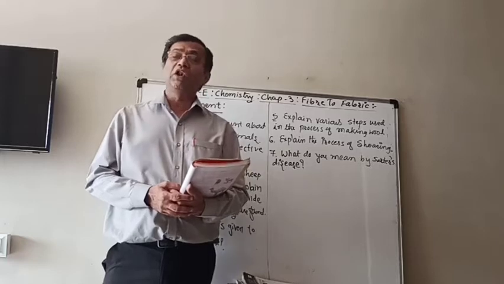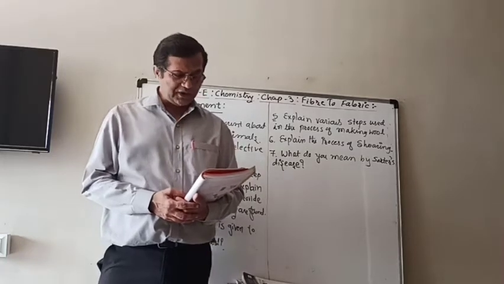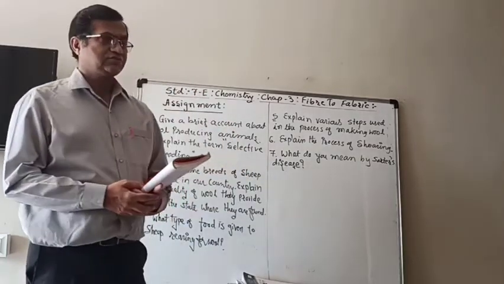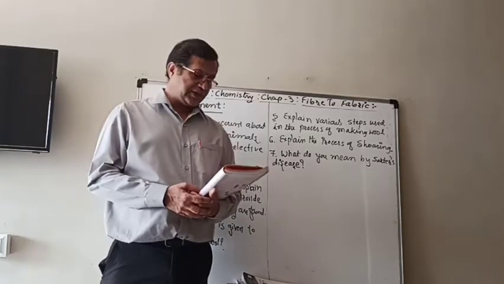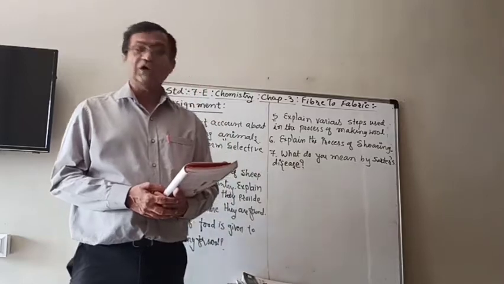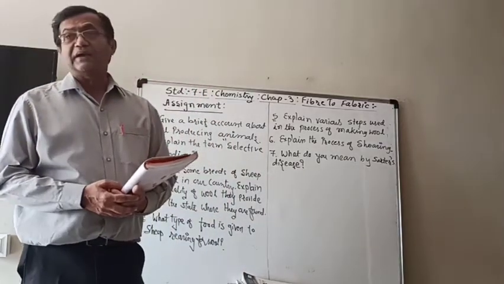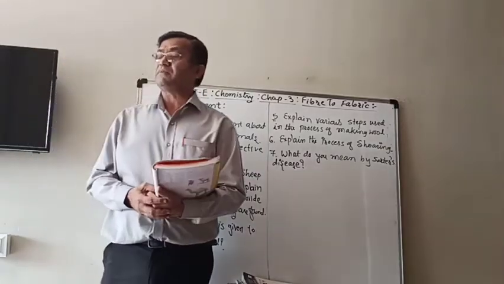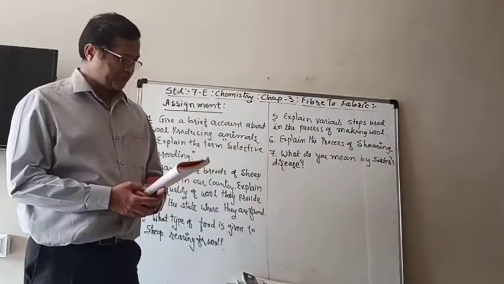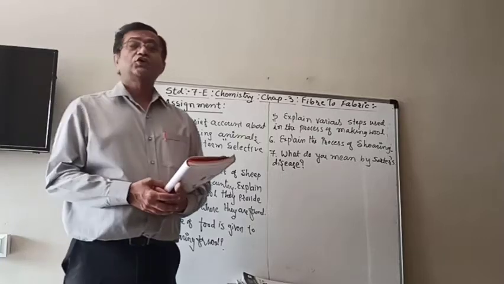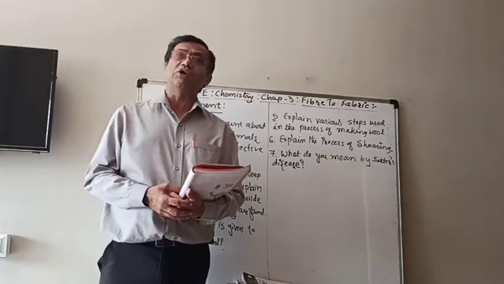For example, wool. Wool is obtained from the fleece or the hair of generally the animal sheep or yak. And another animal fiber is silk, which we obtain from the cocoon of the silk moth.